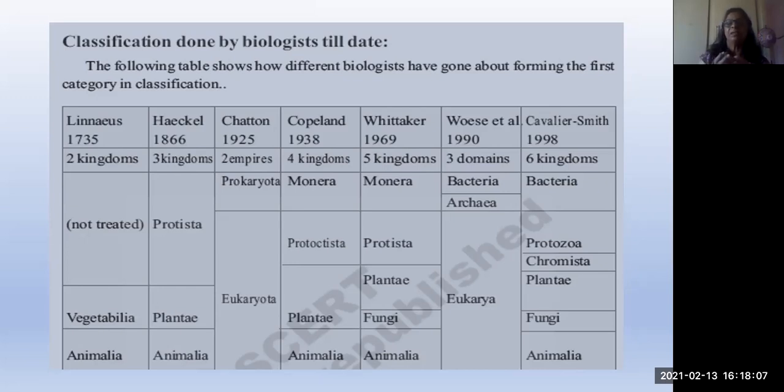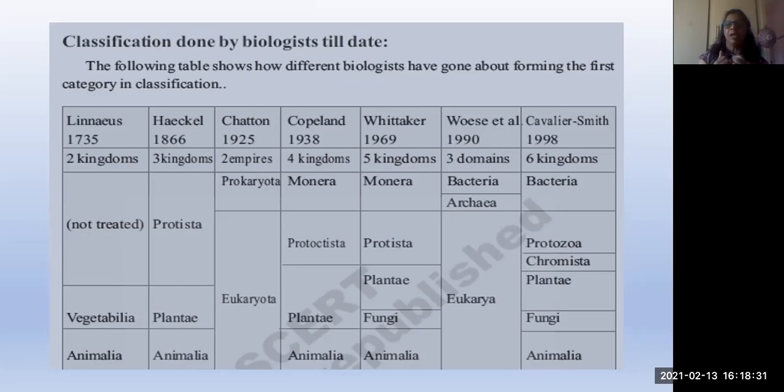Copeland in 1938 differentiated four kingdoms. One is Monera, for example bacteria and algae, which are all included in the prokaryotes. Then Protista, Plantae, Animalia. Whittaker, in 1969, differentiated five kingdoms: Monera, Protista, Plantae, Fungi, Animalia.